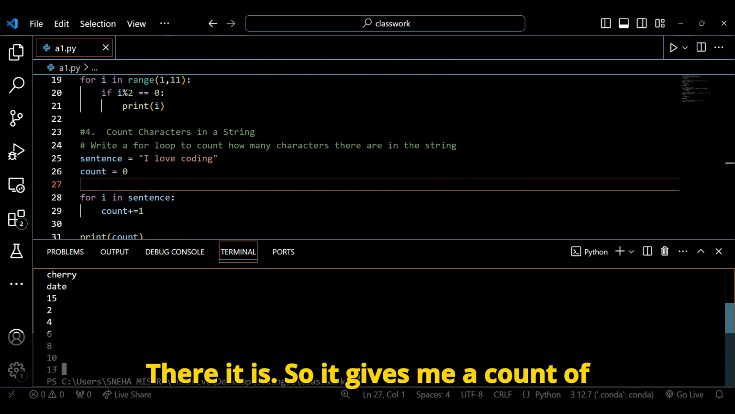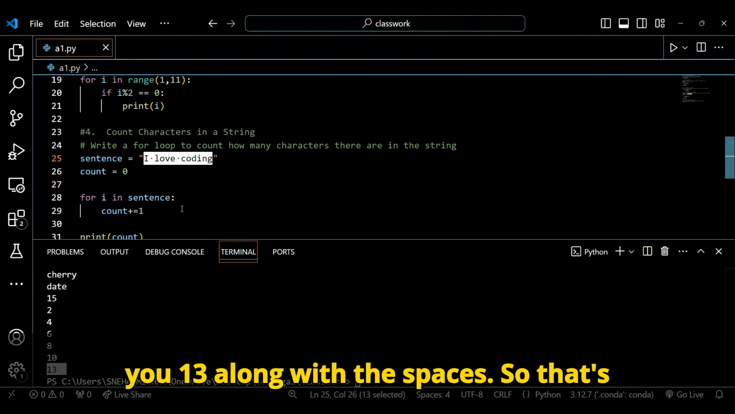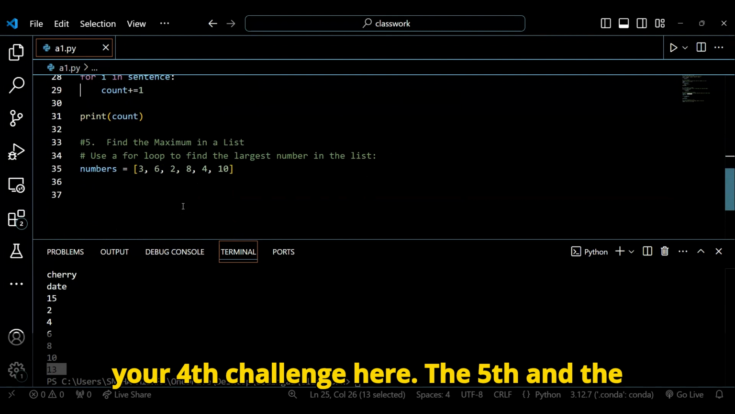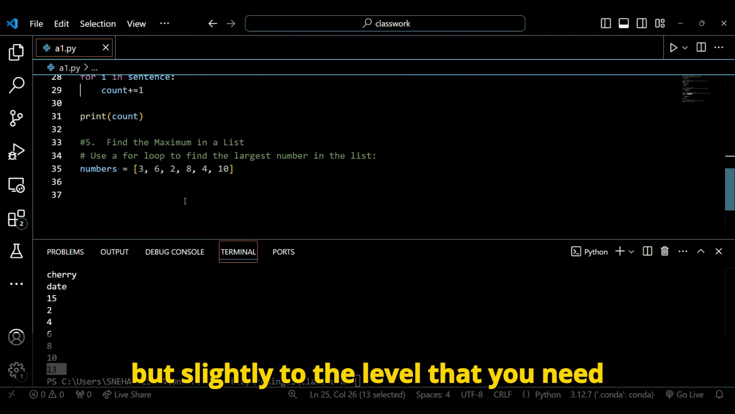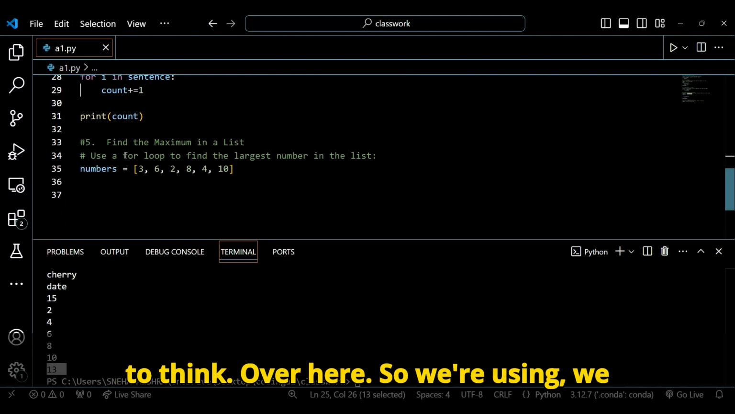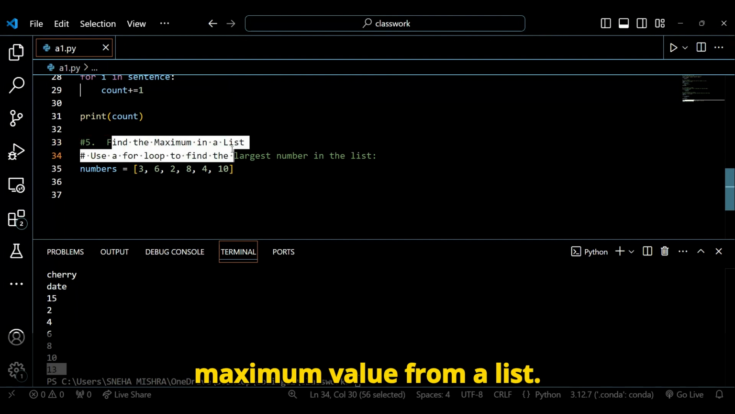There it is. So it gives me a count of 13, which you count yourself will give you 13 along with the spaces. So that's your fourth challenge here. The fifth and the last challenge, wouldn't say very basic, but slightly to the level that you need to think over here. So we talk about finding the maximum value from a list.